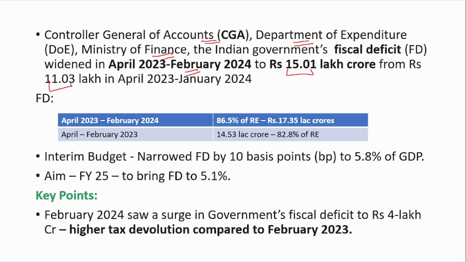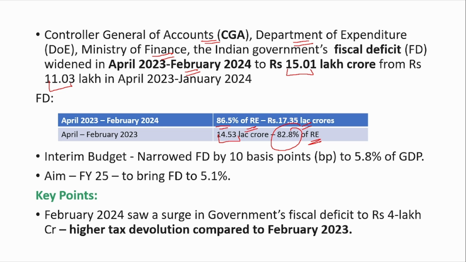Now let us compare it with the previous year. Previous year, it was 14.53 lakh crore, which was 82.8% of the revised estimates. Now this year's fiscal deficit estimate was 17.35 lakh crore. And we have achieved around 86.5% of revised estimates.